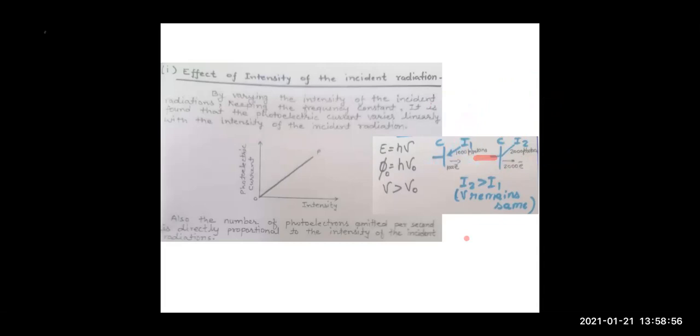So here you can see if you are increasing the intensity, then the current is also increasing linearly. So with the increase in the intensity of the incident ray, the photo current varies linearly. How? Because the number of photons emitted per second are directly proportional to intensity. यहाँ पे 1000 photons, 2000 photons, right? So if you draw the graph of photoelectric current versus intensity, you get a straight line graph.